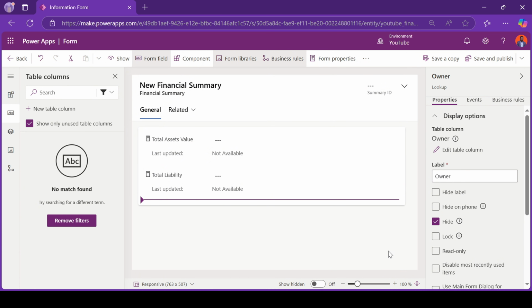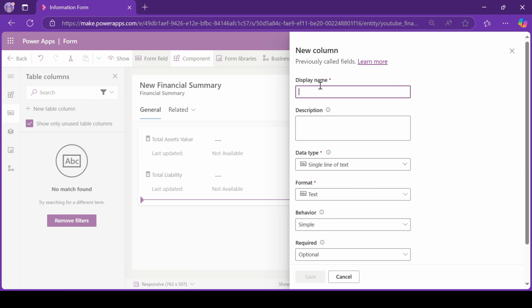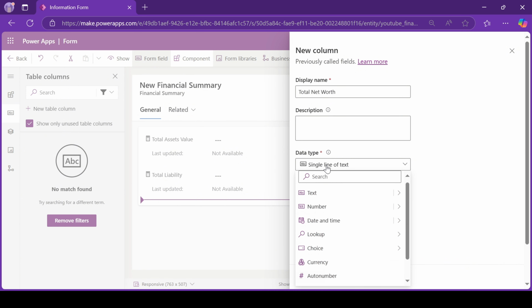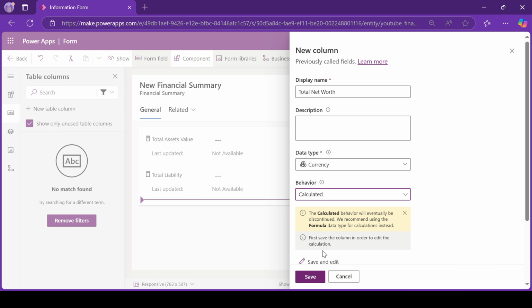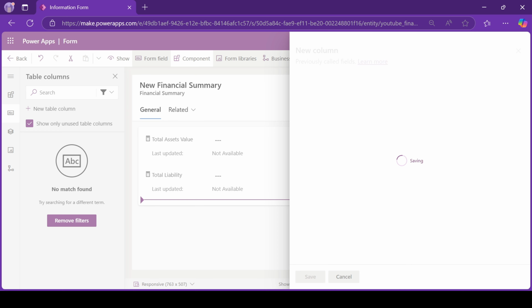How do we calculate the difference between the total asset value and the total liability to gauge our net worth? For that, we'll add another column, and we'll give it a name of total net worth. It should still be the same data type as the other two columns, currency. The behavior is not simple; it's calculated. The same rules apply. We'll save it, and then it'll pop up another window.